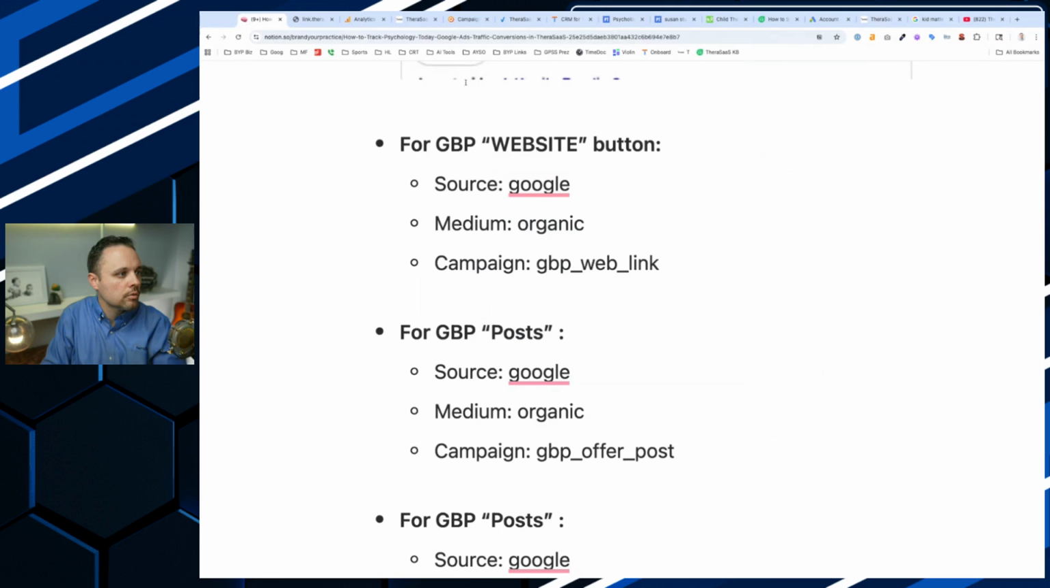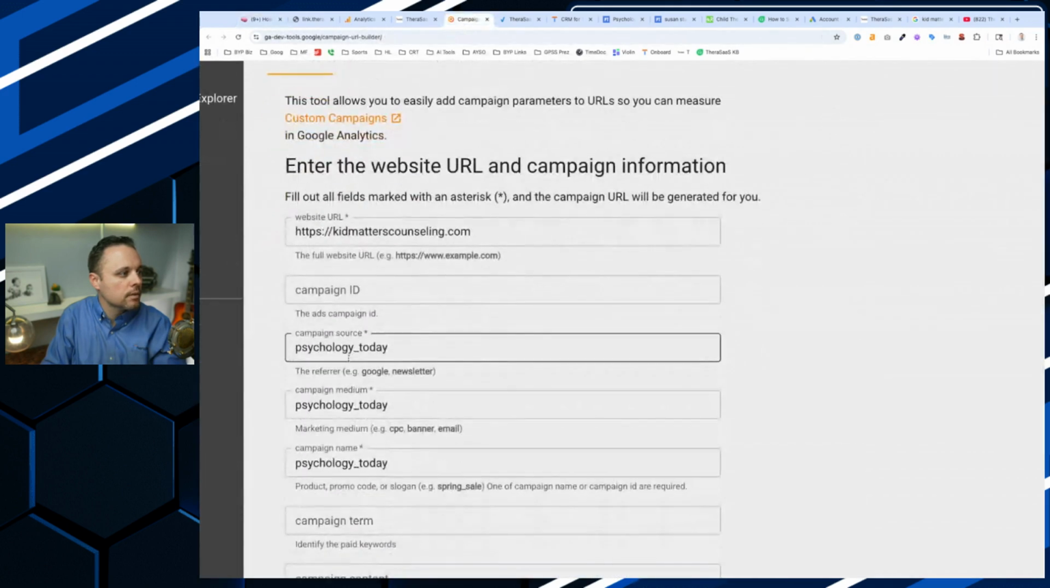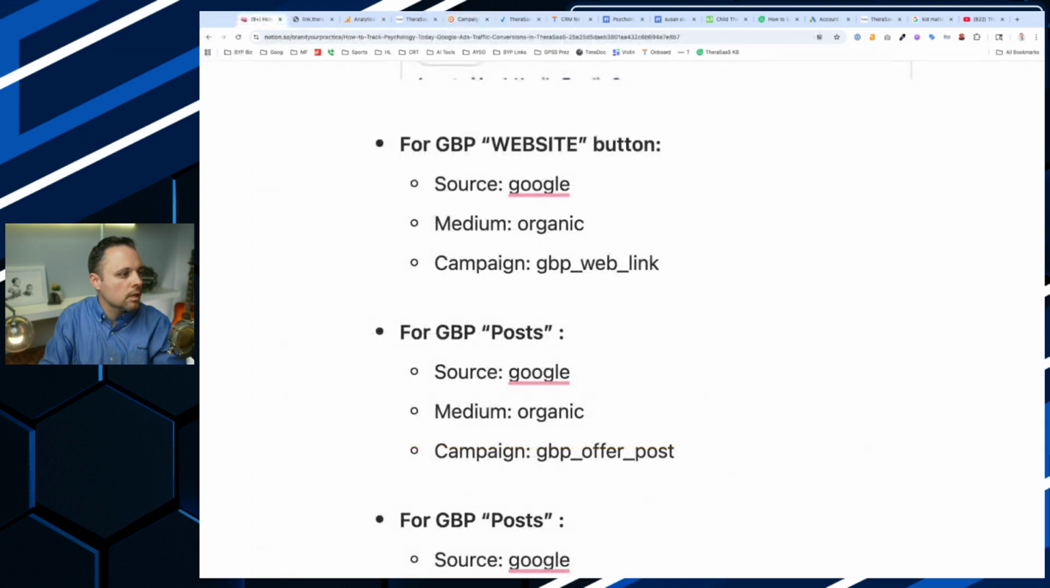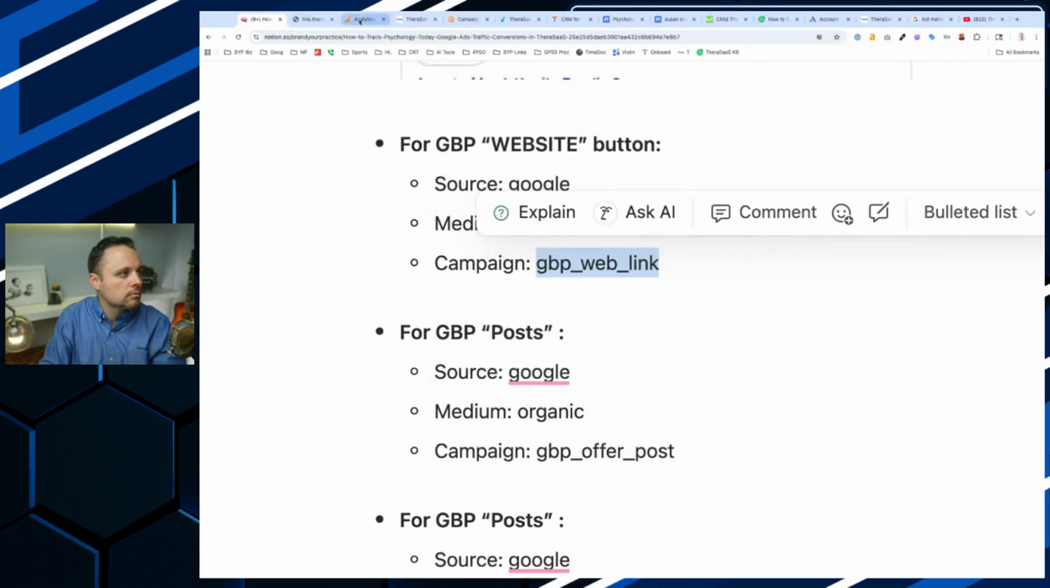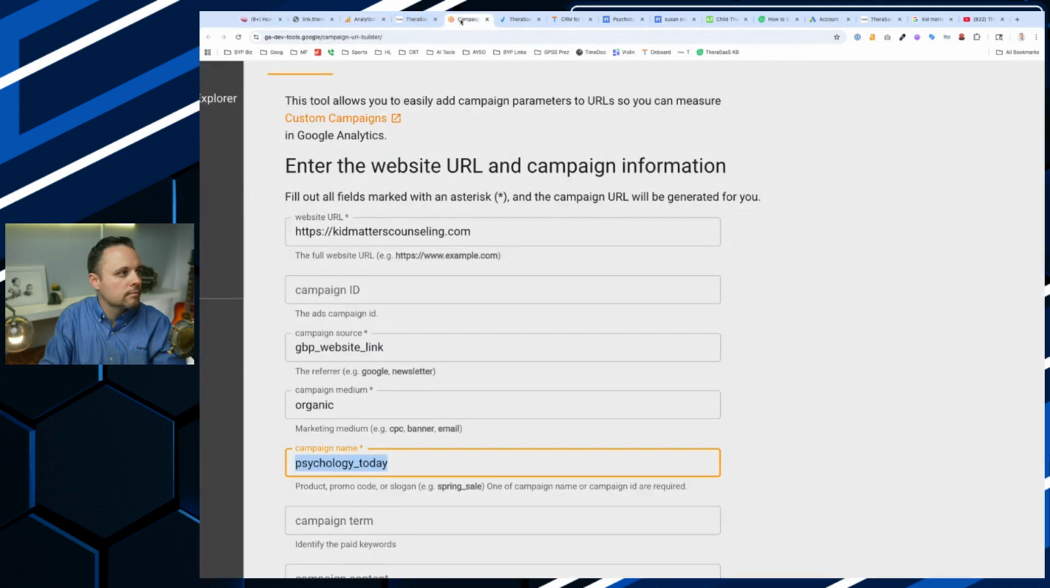So let's just take this for example. We're going to say Kid Matters Counseling, campaign source, Google business profile. We'll say website link. And then how do they get there? It's organic. And the campaign name, actually, hold on a second. Campaign source, campaign name. Am I mixing these up? Source, campaign. Sorry, I'm messing this up. Source is Google. Sorry about that. Okay, source is going to be Google. Organic, right there, is the website link.